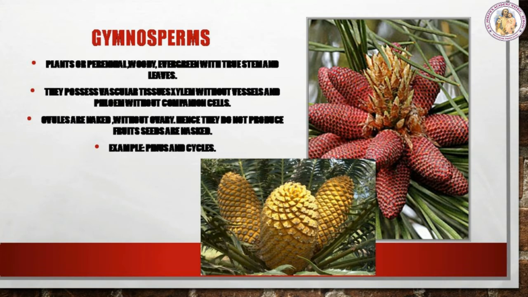See, in plants, vascular tissues are responsible for conducting the food and water through all the parts of the plants. See, here xylem in vascular tissues conducts the water and water-soluble nutrients, and phloem conducts the proteins, sugar, etc. Ovules are naked without ovary, hence they do not produce fruits. Seeds are naked. For example, Pinus and Cycas.